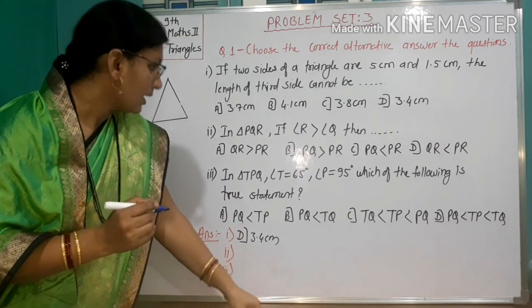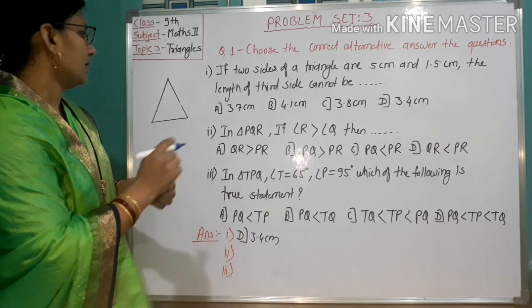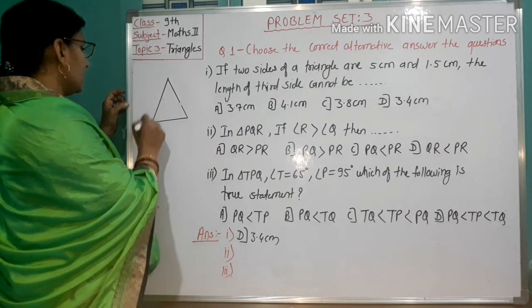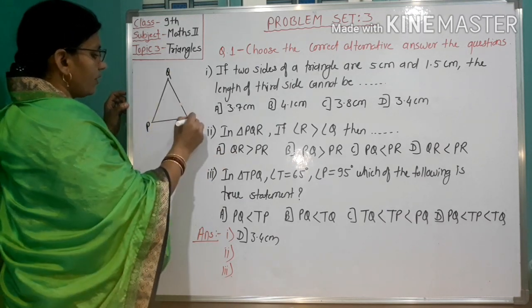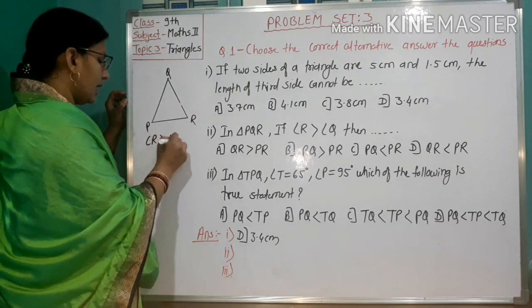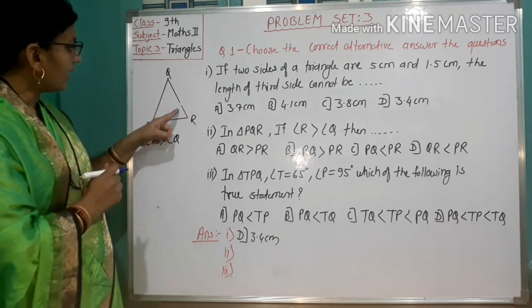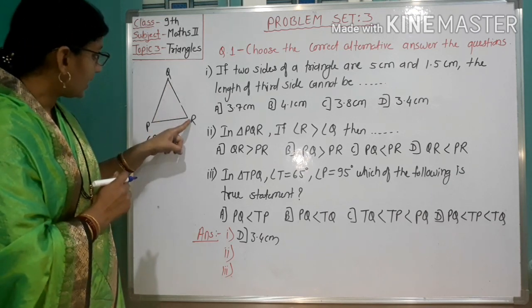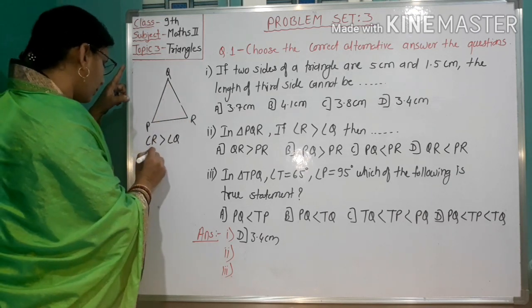Here, angle R is greater than angle Q. The side opposite to R is PQ.